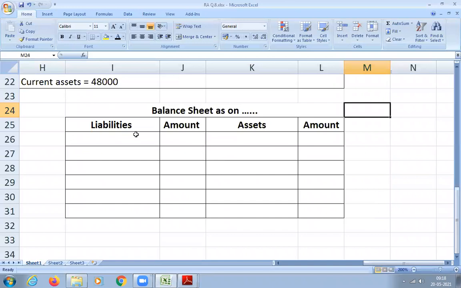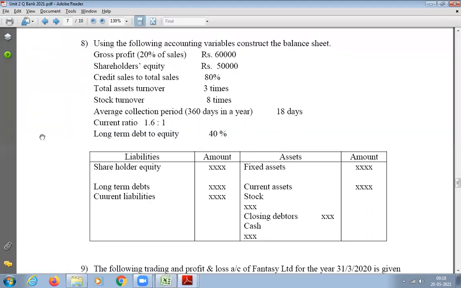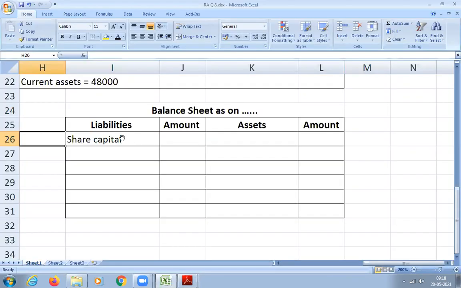First we'll write shareholders capital, that is share capital. How much is shareholders equity? 50,000. Write it as it is. Next item on the liability side is long-term debt.